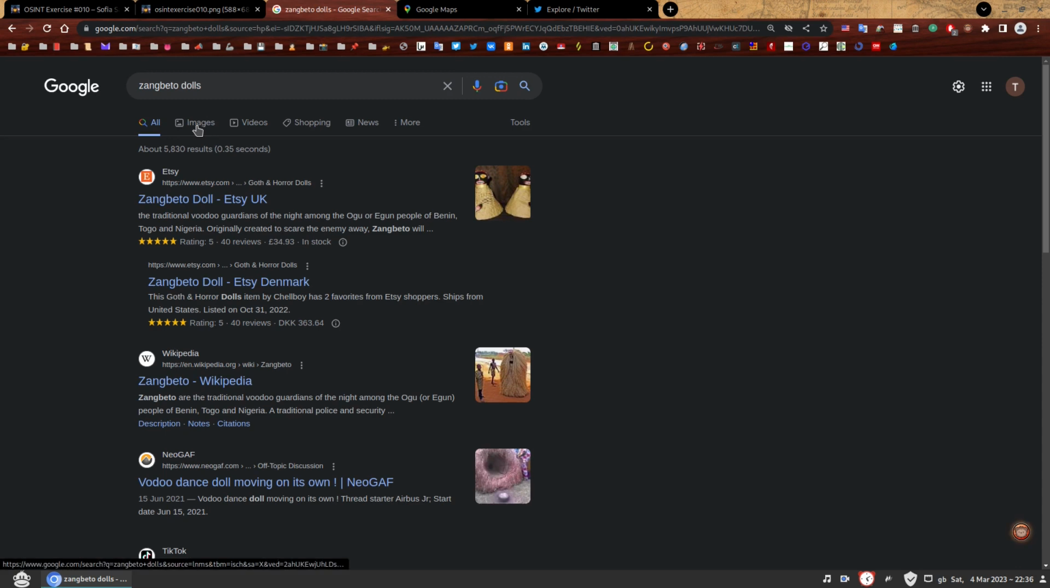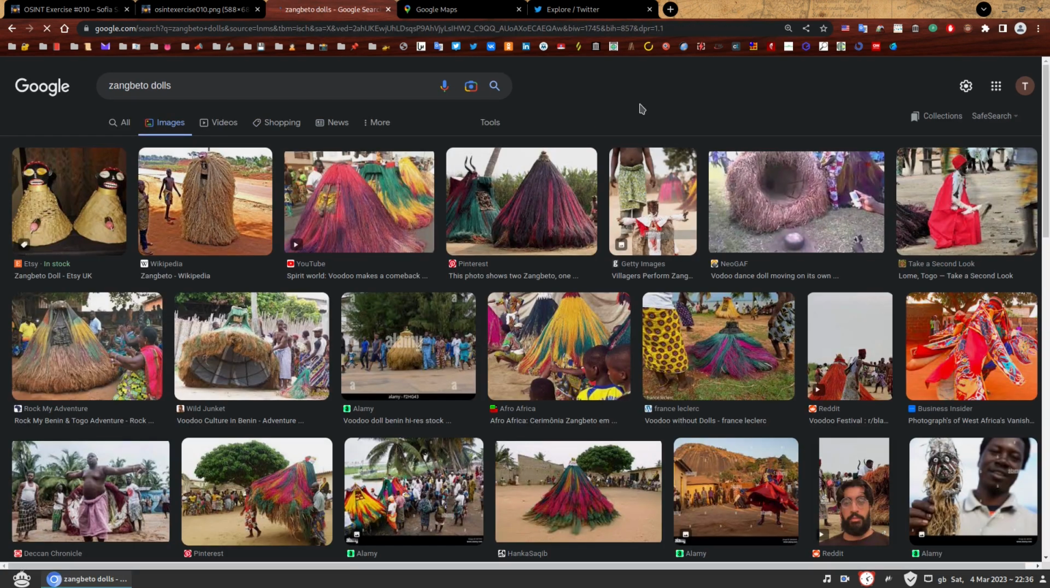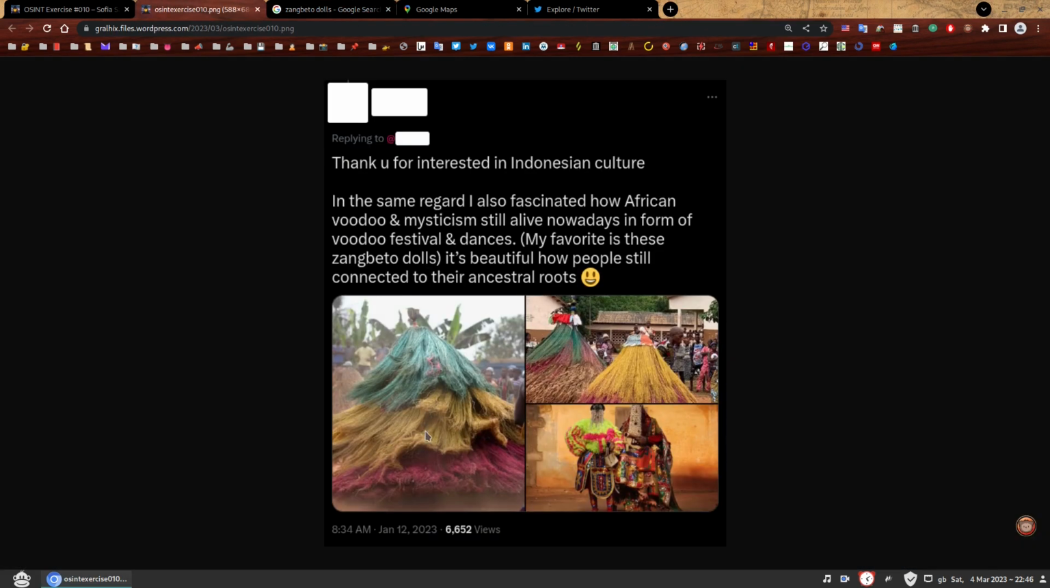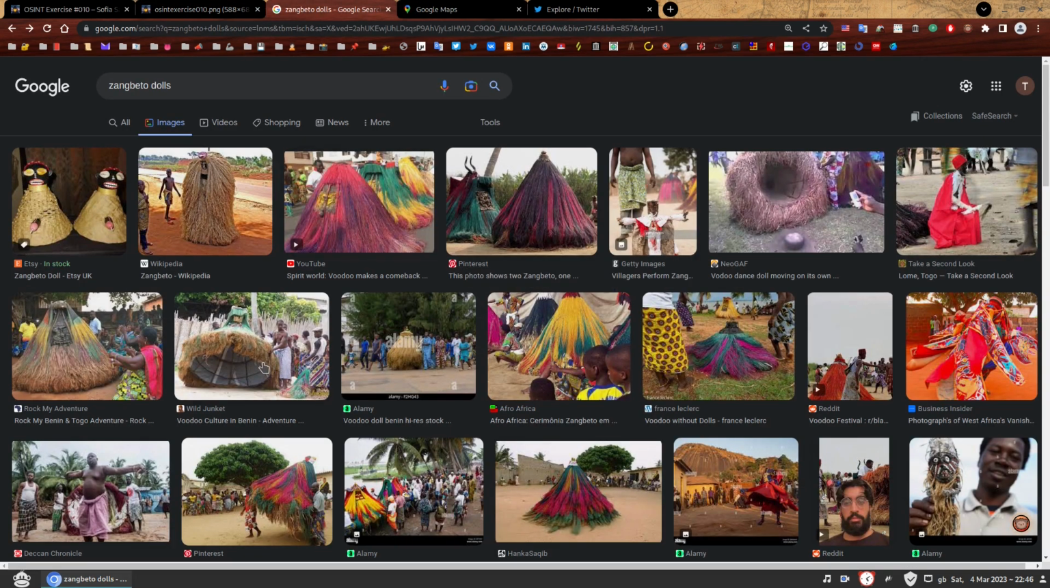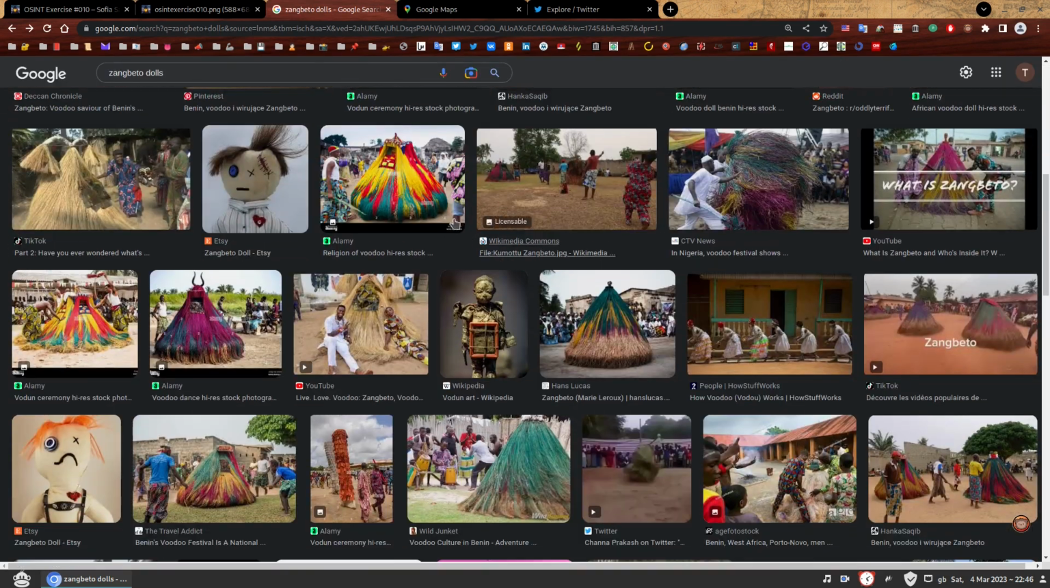Okay, so let's click on images and see what we get there. Great. Okay, so at first glance, I would say that these costumes that we have seen here, so these 3 ones, are the Zangbito dolls, because when you search for that on images, that's mostly what you get.